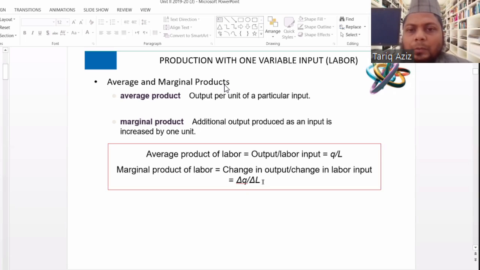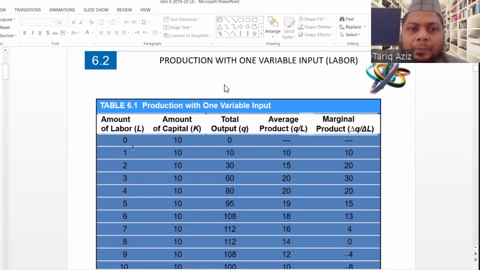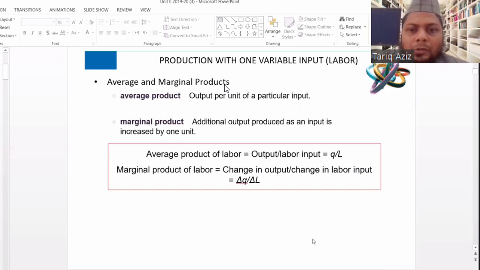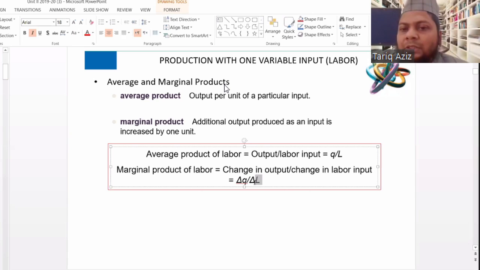This is the formula for marginal product: the change in the output divided by the change in the input. In this example, we are considering labor as an input, and we are increasing the labor by 1 unit, from 1 to 2 and 3 and 4 and 5. So this denominator will remain 1. So there is no need of dividing by the change in quantity.